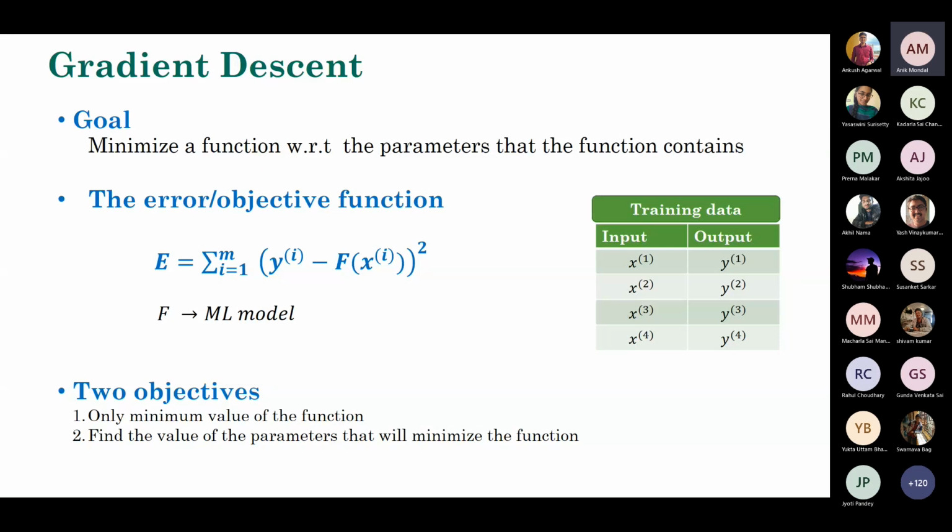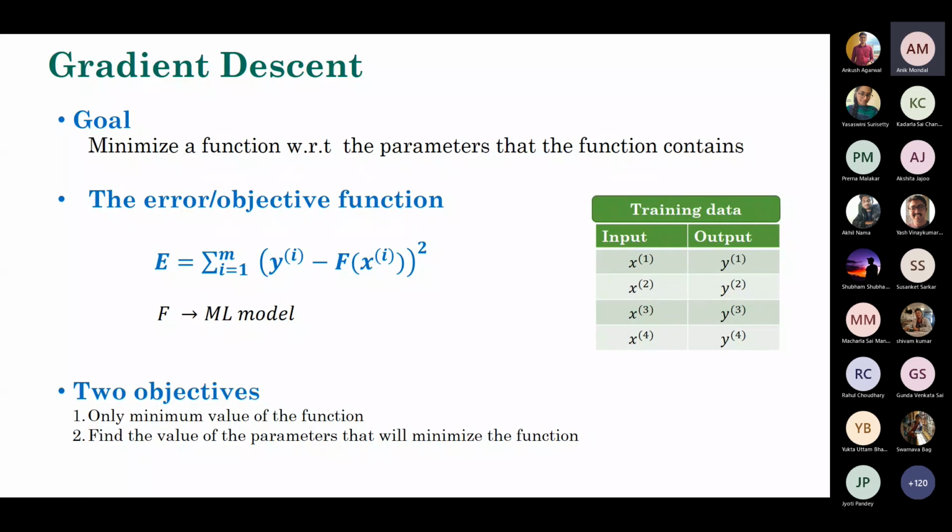So for what values of these model parameters can I get this? Two things you have to keep in mind. One is, of course, the minimum value is required in order to know how my training is evolving over time. And the second thing is you need to know the actual values of these parameters, because when you test on new data, you need to know the actual values of the parameters. So you simultaneously need to know two things. That's what we really want to do.